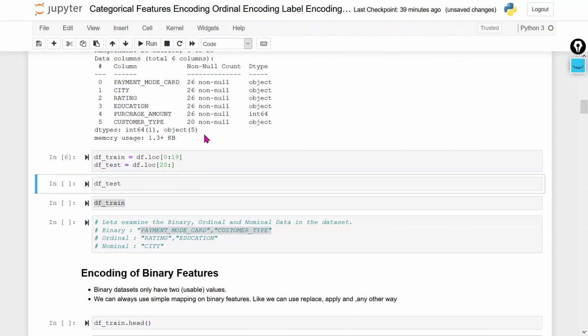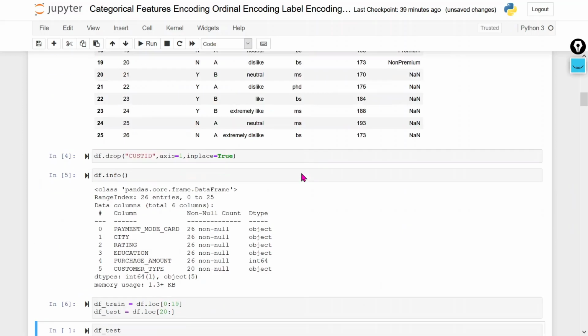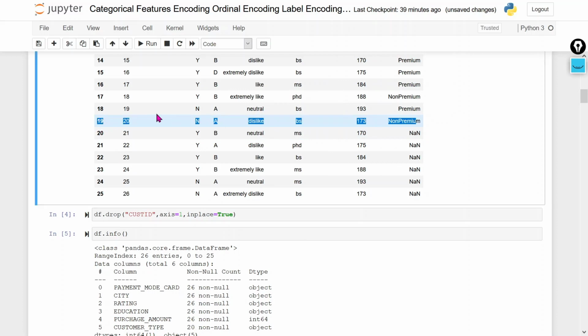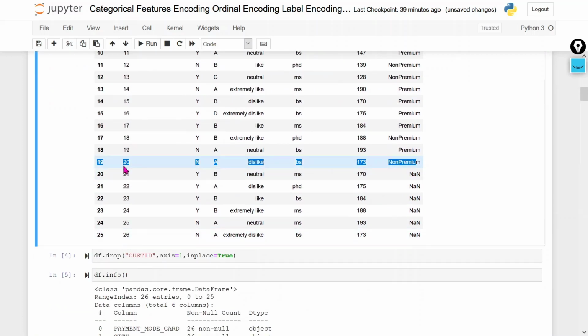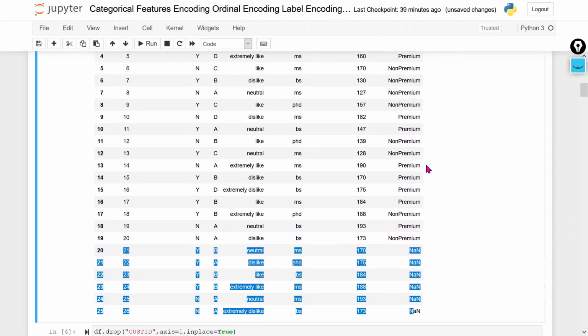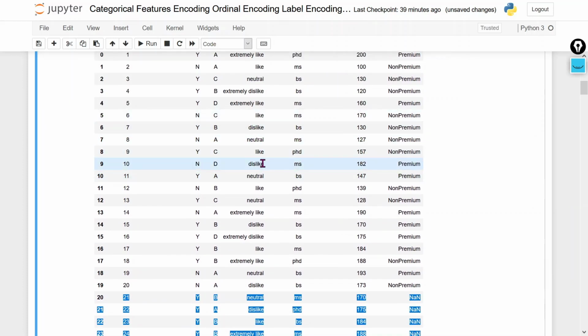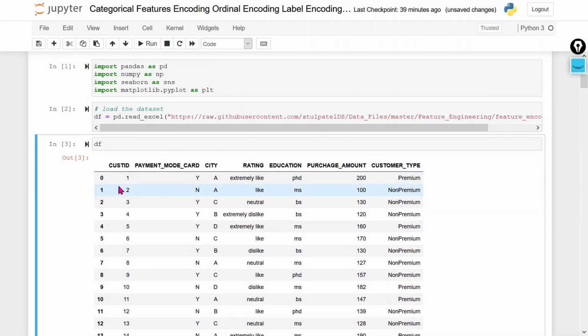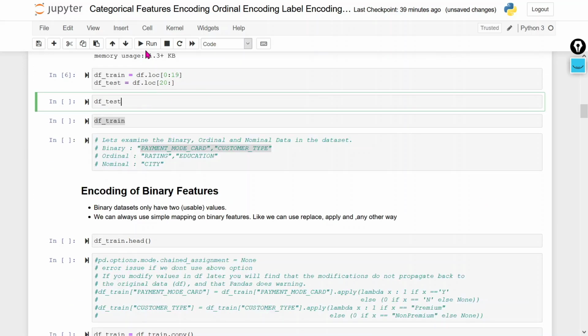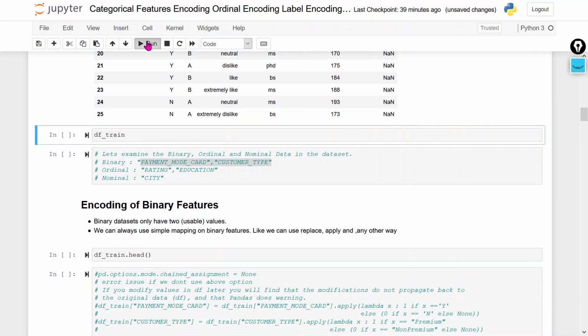I am going to split the data into train and test. Why? Because we have some NaN values. So I am going to use data from the start till 20 for training, and the rest we will use for our test. Once we convert all the categorical variables into numbers, we will train our model using these samples. Once we get the final model, we will use it to predict these NaN values. Now I am going to display the test data. This is your train data.